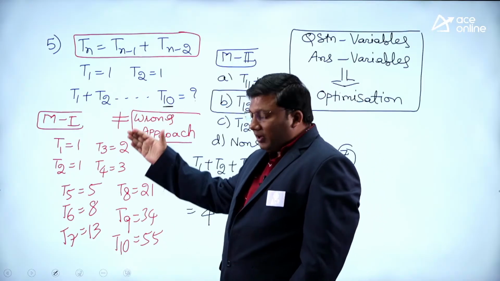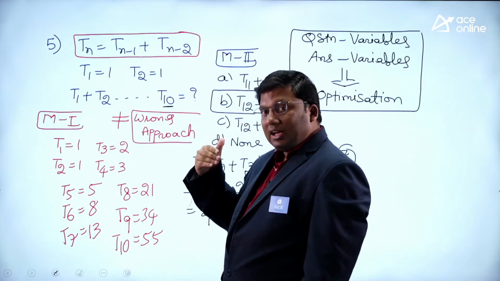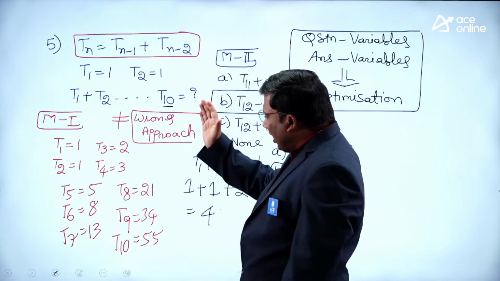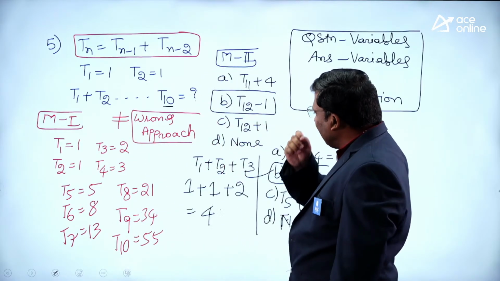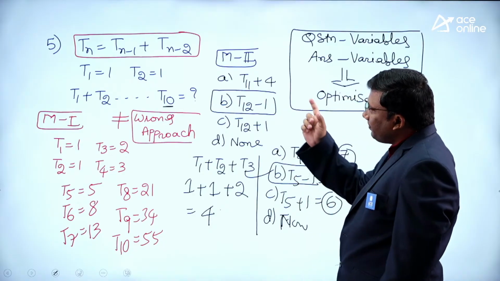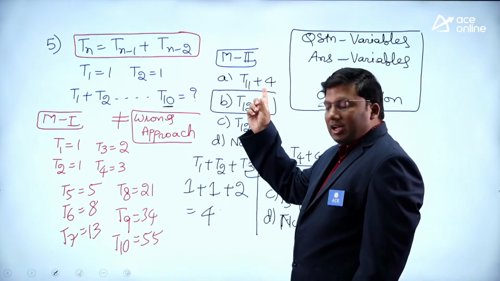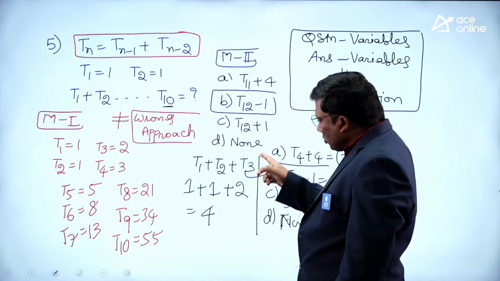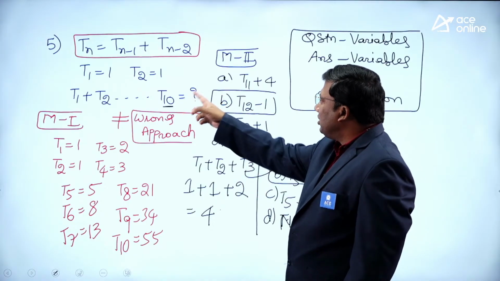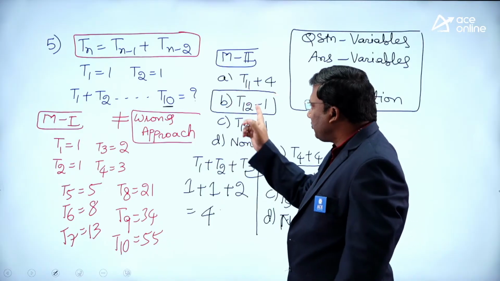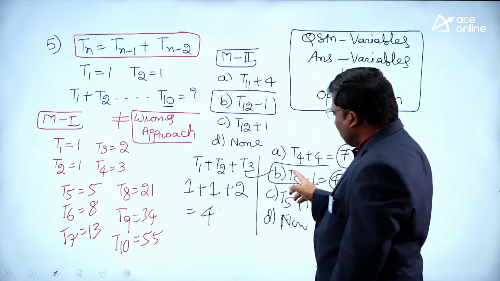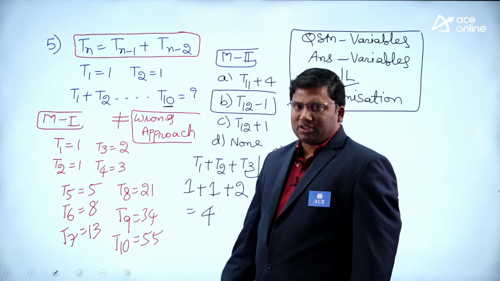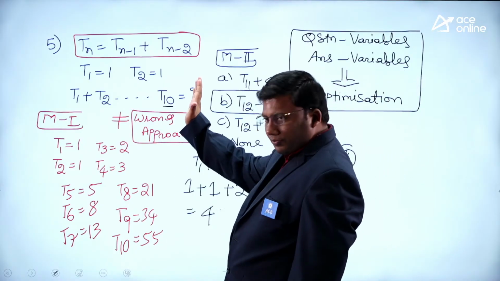This is one way to solve, where you are finding T1, T2, T3, T4, up to T10 and substituting and finding it. Another way to solve is, options are T11, T12, T12. It is ending with T10. So if it is ending with T3, this is 1 more than T4, plus 4. This is 2 more than, so it is T5 minus 1. Very, very simple approach.